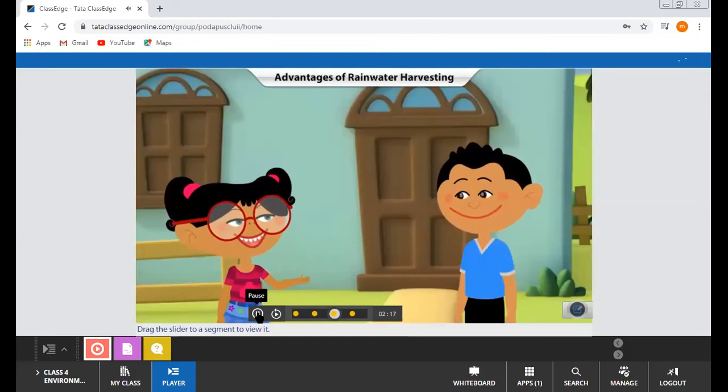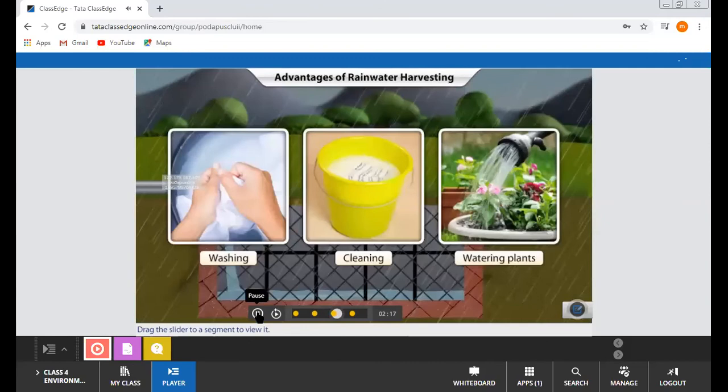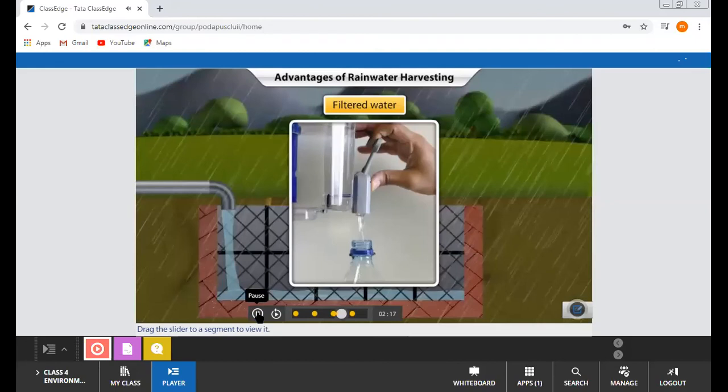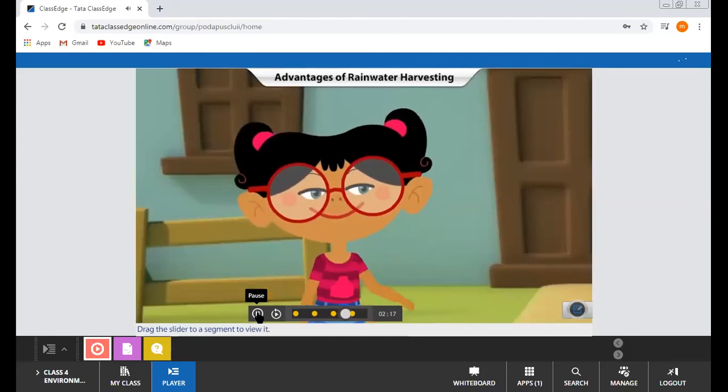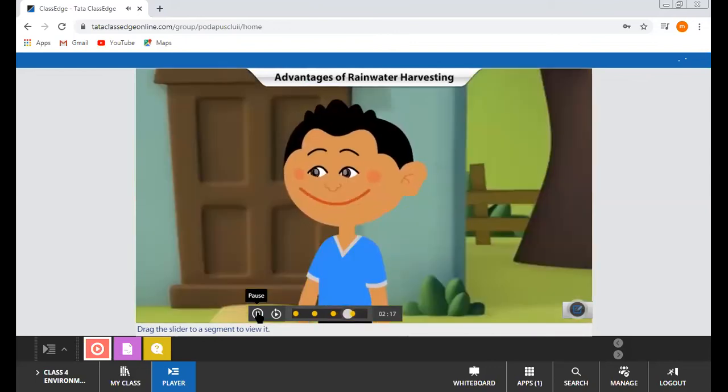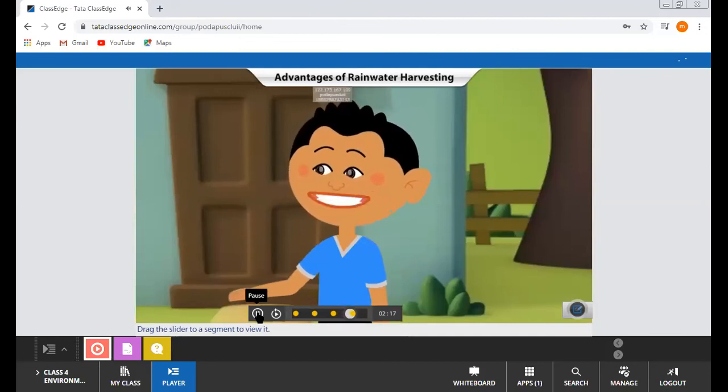So, Pasha, now you know how rainwater is harvested. My grandparents use the water in the tank for washing and cleaning purposes and for watering plants. They say that after filtering, it can even be used for drinking. Isn't this a clever way of using rainwater for a long time after it has stopped raining? Yes, Jia. Rainwater harvesting is a very good way of storing water. Everyone should harvest rainwater.